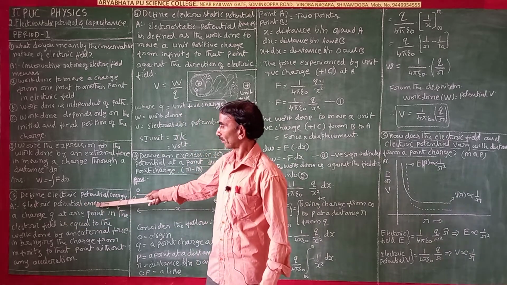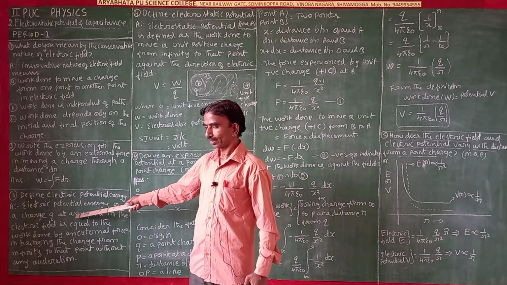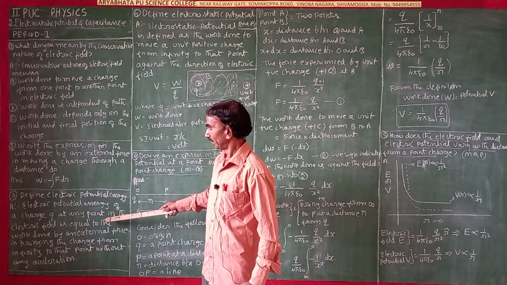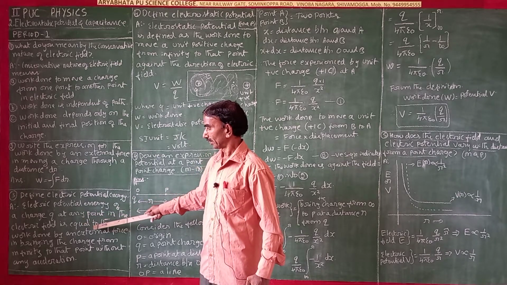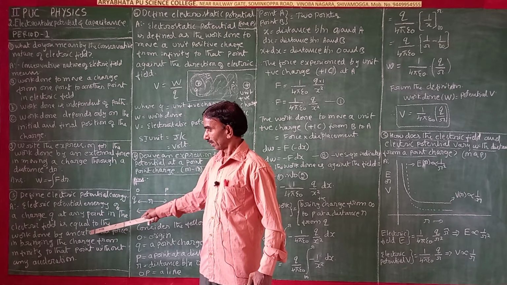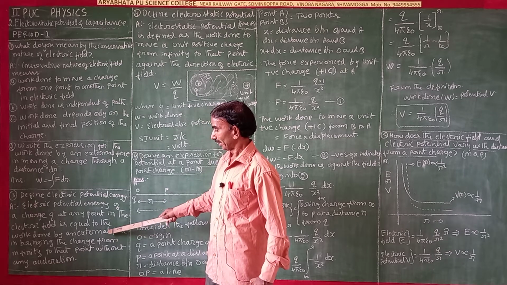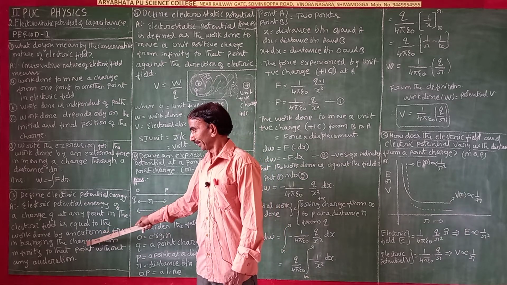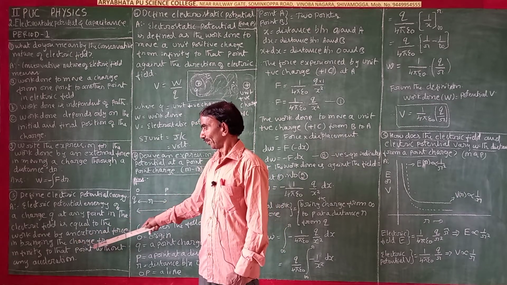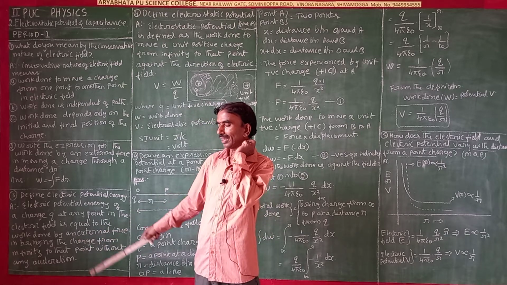What is the electric potential energy of a charge Q at any point in the electric field? It is equal to the work done by an external force in bringing the charge from infinity to that point without any acceleration. Once again I am saying, the electrical potential energy of a charge Q at any point in the electric field is equal to the work done by an external force in bringing the charge from infinity to that point without any acceleration.